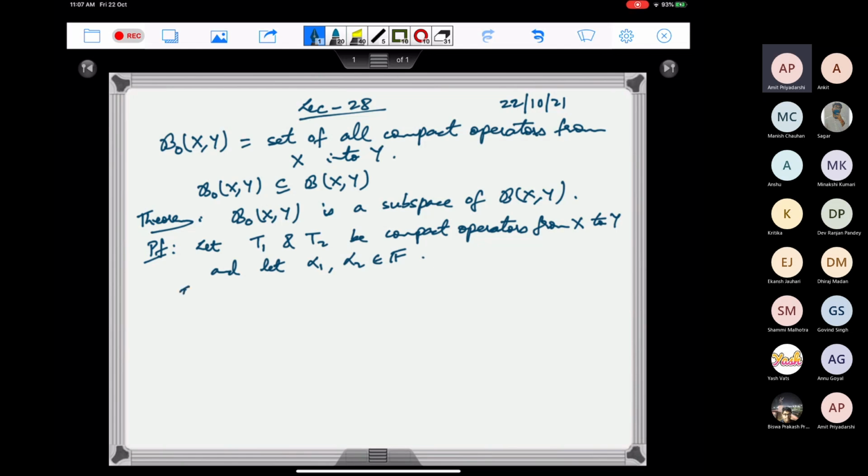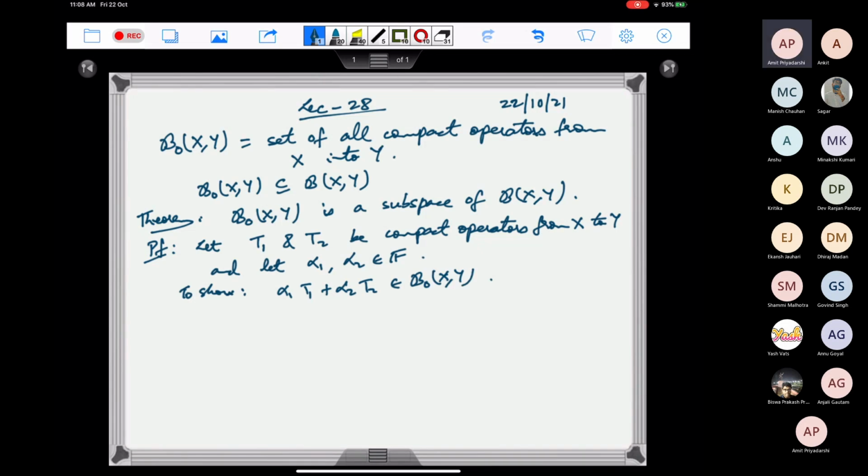So to show alpha 1 T1 plus alpha 2 T2 belongs to B0(X,Y), it is enough to show that if we take a sequence in the unit ball, then its image has a convergent subsequence.